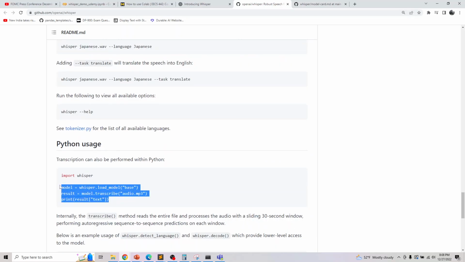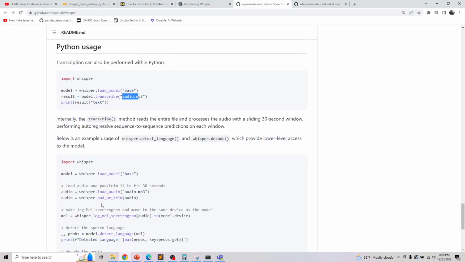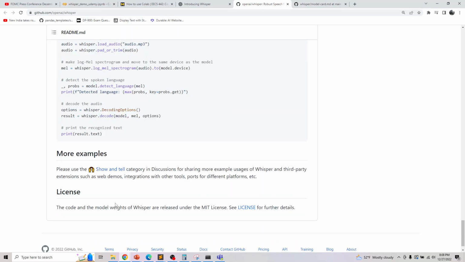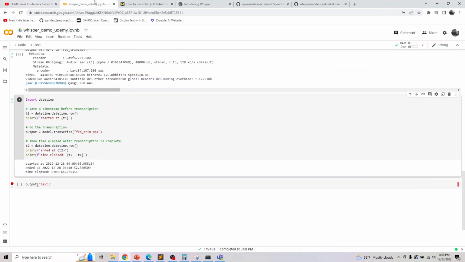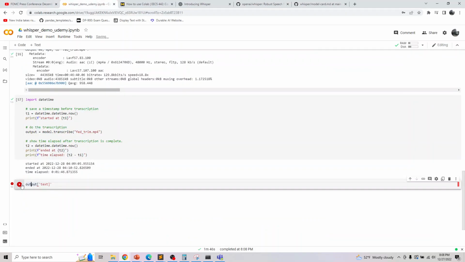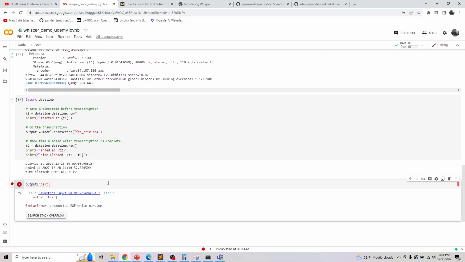This is what we are doing. We took a base model, we converted our video to MP4, and that MP4 is what we are transcribing, and in the end we are printing the text. That's all I'm doing here with Whisper, and let's see how long it takes. This has run, so if I run this, now I should get the text back. Okay, it's a typo here. I'll fix it and rerun this.